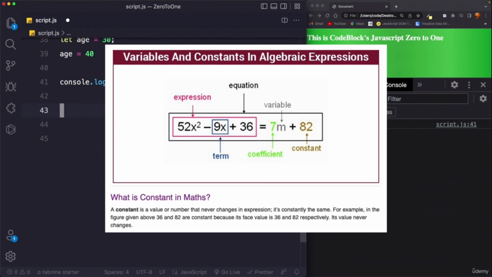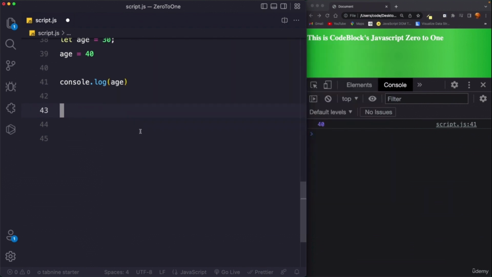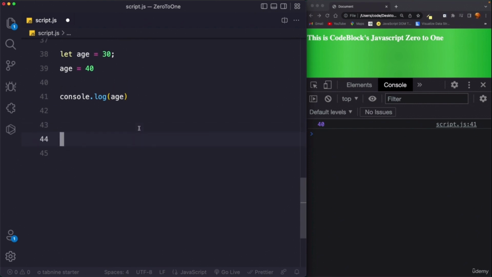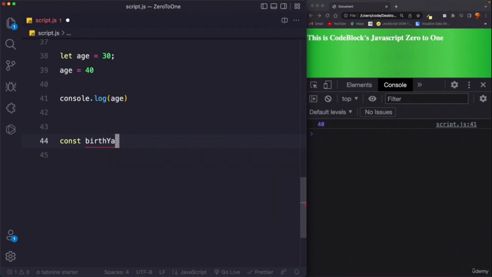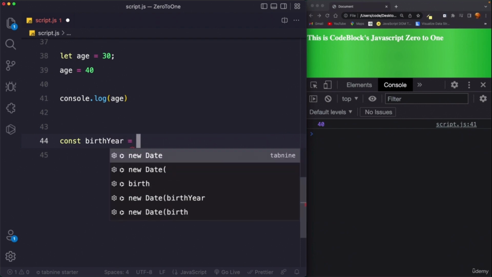For example, I can say birth year. Birth year does not change, right? If you are born in 1998 or 2010, it is not going to change. So how can we declare a variable this way? We can say const, the way we said let: const birthYear equals, let's go with 2000.